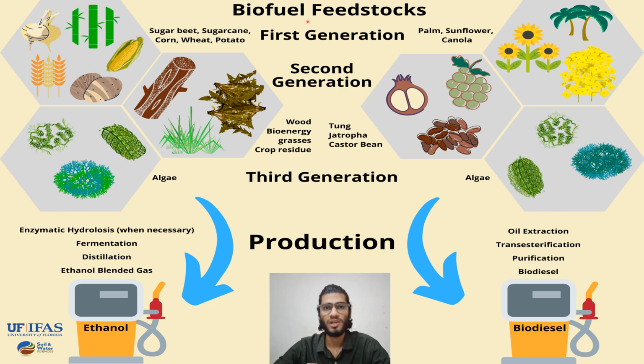Coming to the next part, in the flow chart we can see the biofuel feedstock. Based on the feedstock, there are three different generations of biofuels: first, second and third generation.